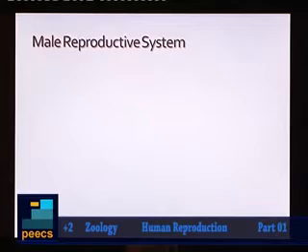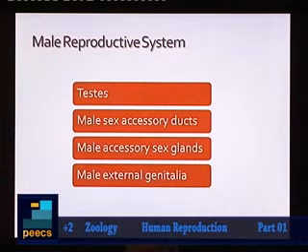Now we are going to discuss the male reproductive system. What are the different components of male reproductive system? The different components are testis. You know, testis, it is a primary reproductive organ. Why it is called the primary reproductive organ?